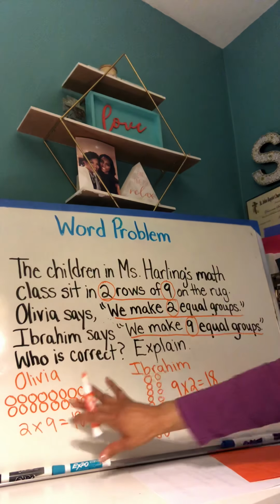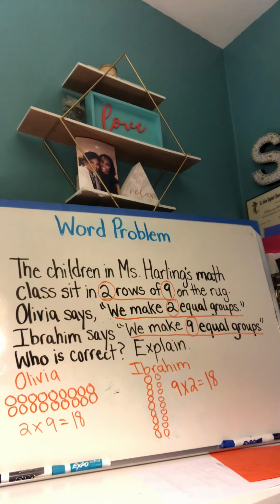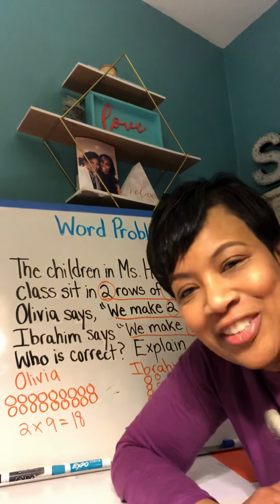All right, so now we're done. We can explain that Olivia and Ibrahim are correct because they're showing 2 rows of 9 or 9 rows of 2, which gives us the same amount of students who are sitting on Miss Harling's math rug.